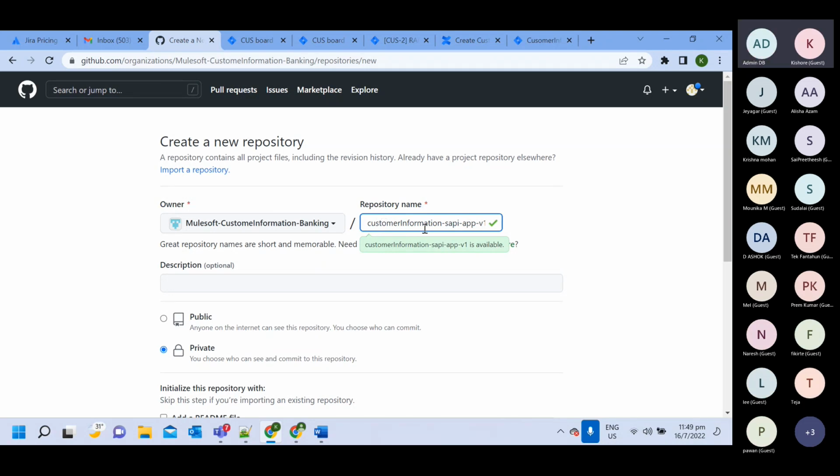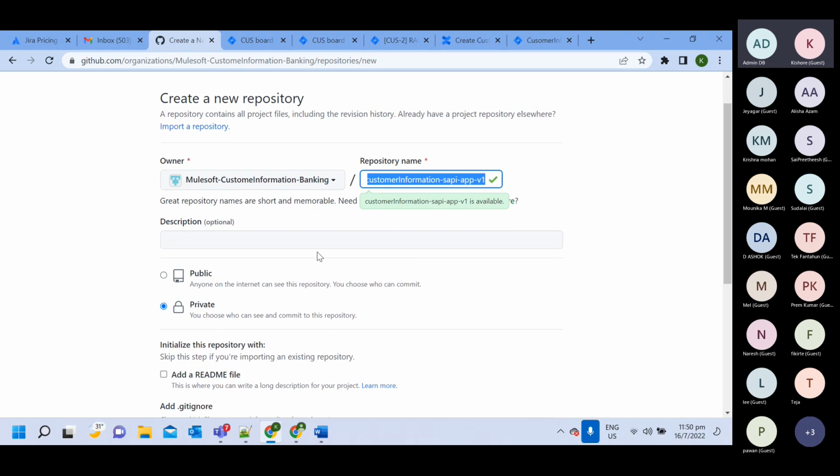So customer information, related to which functionality we are going to develop API. So we will have three projects or Mule applications, one system API, one process API, one experience API. So this is for system API, and then system API application version 1. So this is version 1.